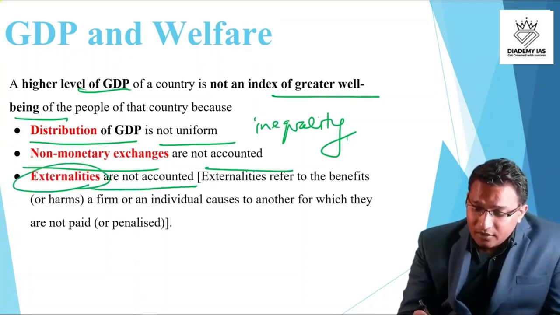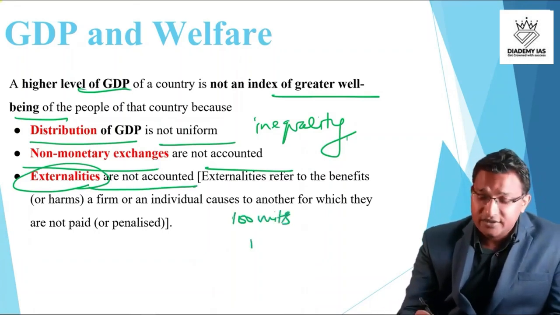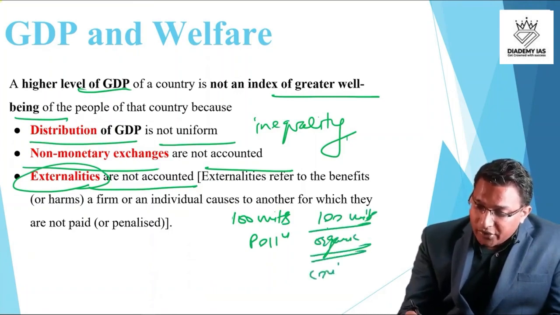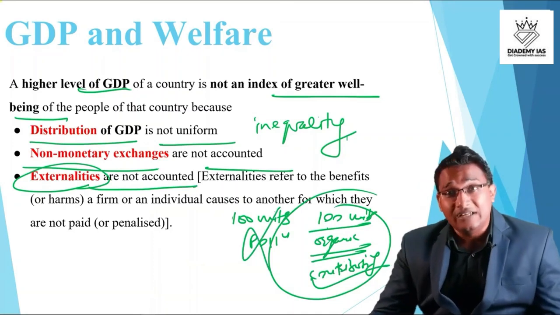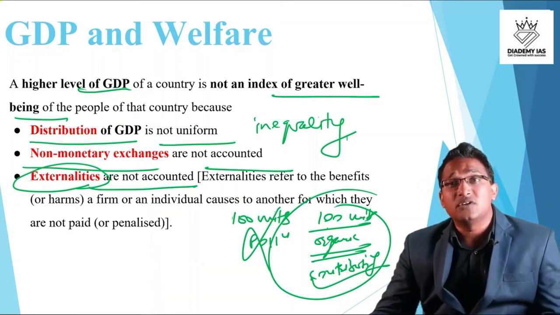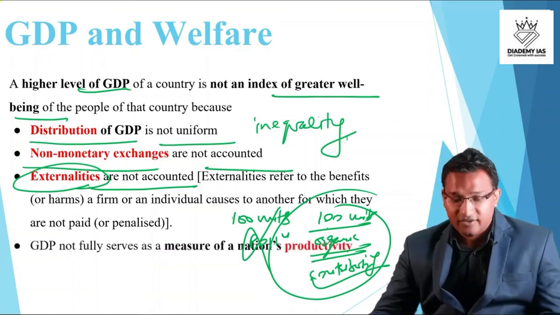So for example, there is production of 100 units, and this production of 100 units is polluting the environment, and another production of 100 units, for example, because of organic farming, is actually contributing to the environment. So this GDP is good, but this GDP is bad. But externality means the benefit or harm that any firm or individual is causing to another, for which they are not paid or penalized. Right? So this externality is not taken care of in the GDP. So GDP is not directly linked to the welfare.